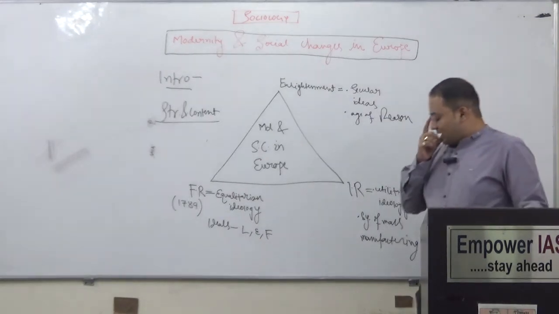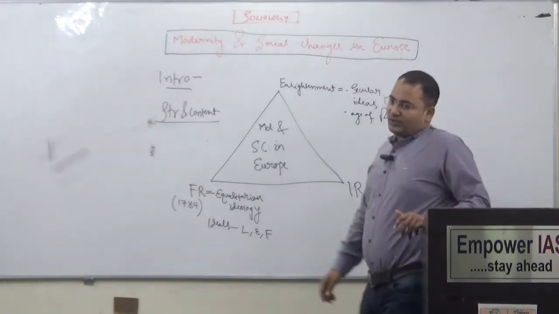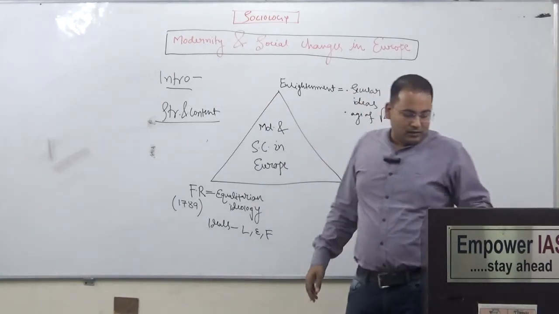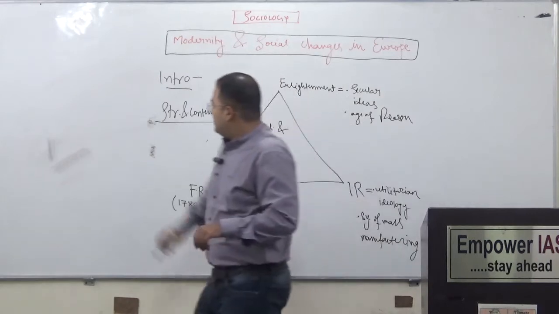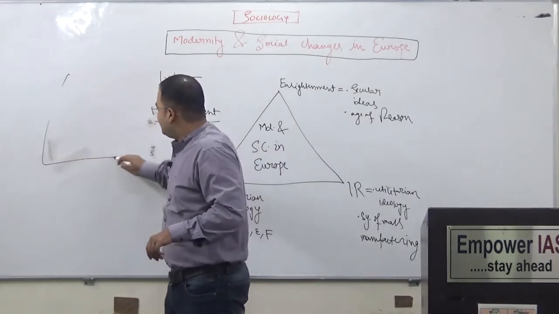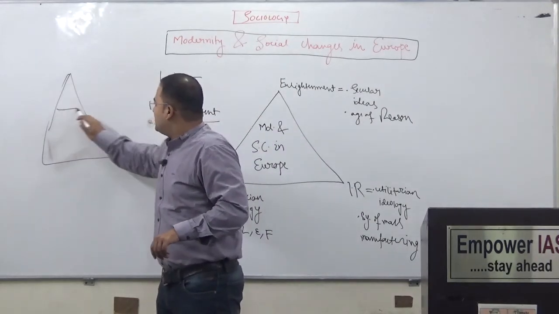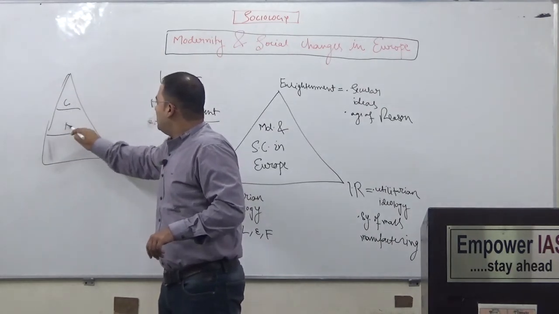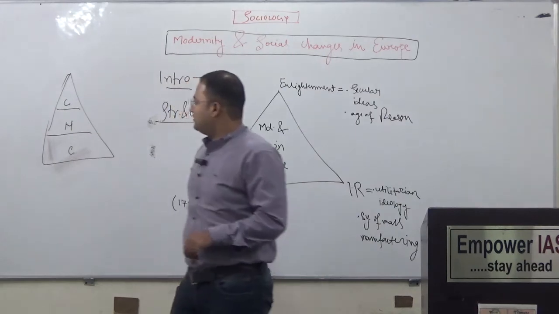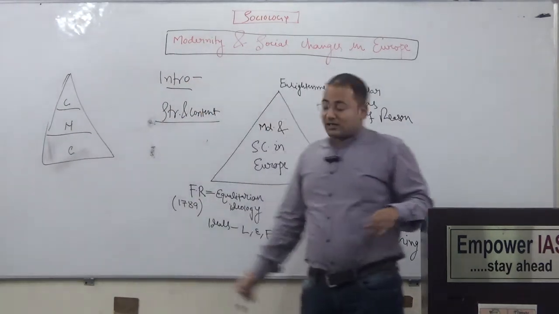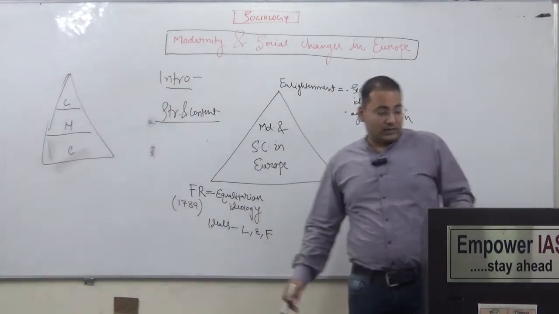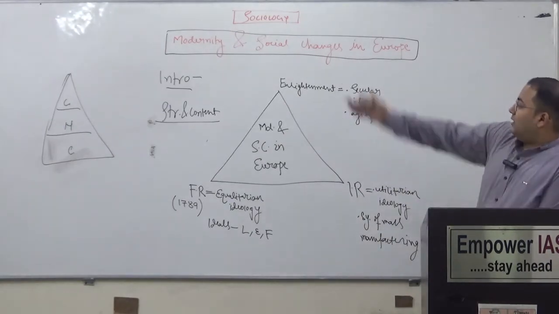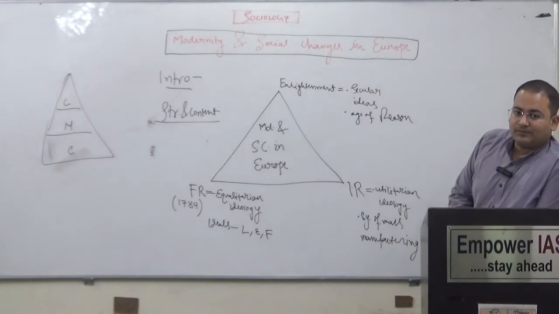Initially, the hierarchy of European society had 3 major classes: clergy, nobility and the commoners. The clergy is the priest class, the nobility were the landlords, and the commoners were the common people. They were paying huge taxes, and both the other classes were enjoying a lot.